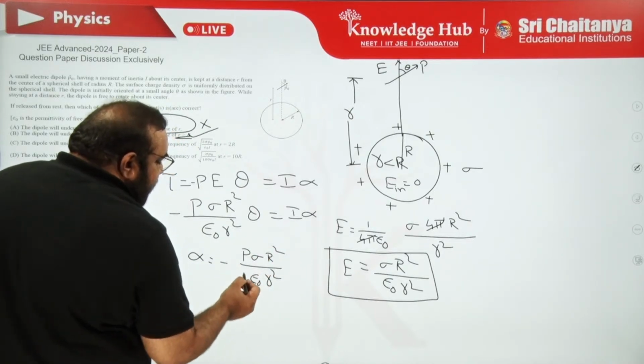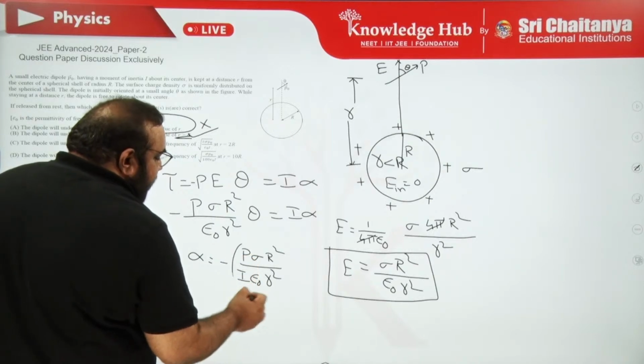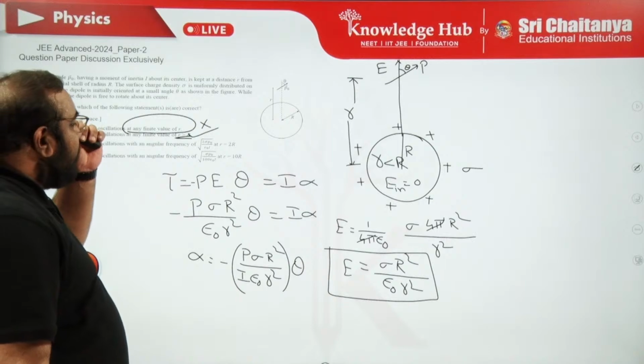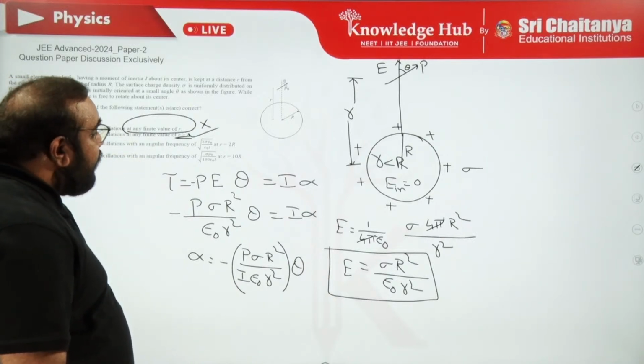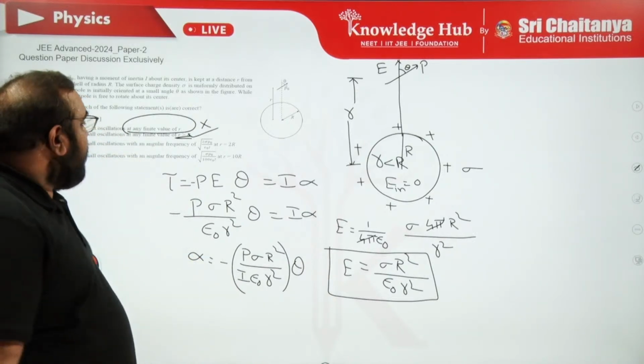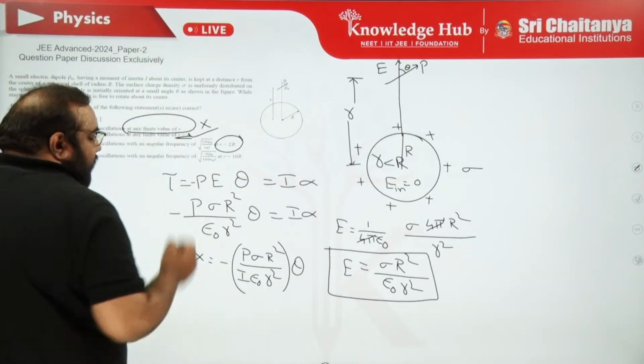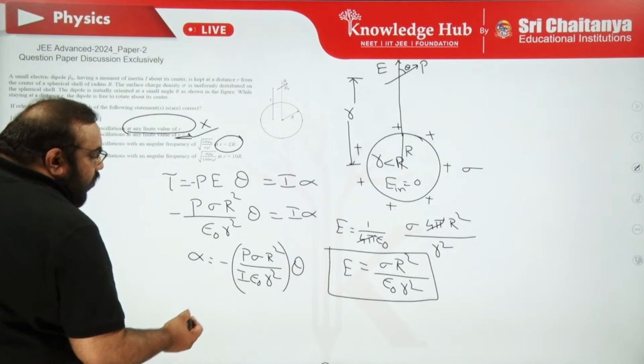Take I to this side, then I epsilon naught r square into theta. So alpha is proportional to minus theta, oscillation, and of course that obeys angular SHM. Clear? Now, at small r is equal to 2r, substitute small r is equal to 2r.